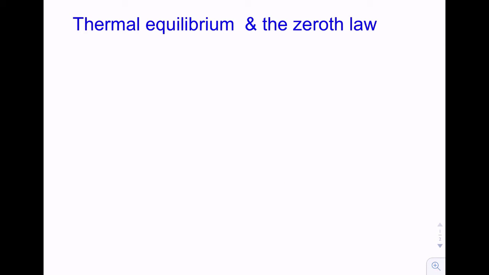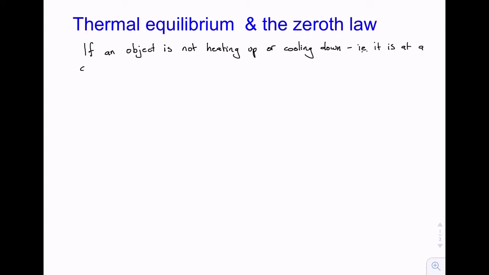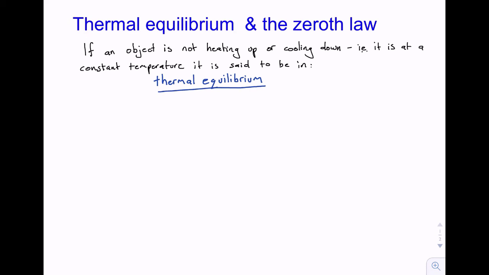So now to the concept of thermal equilibrium. If you take an object that is not heating up or cooling down, i.e. it is maintaining a constant temperature, it is said to be in thermal equilibrium. Now, we have still not defined exactly what temperature is precisely, but we can talk about whether it is changed or not changed. But changing with respect to what? To define equilibrium, you need an object and an environment, or 2 bodies. If we wait sufficiently long, it is said that the objects are in a state of equilibrium. Equilibrium is where the macroscopic properties of the system, and here we're mainly referring to temperature, but this equally applies to the macroscopic properties of volume and pressure, have stopped changing.